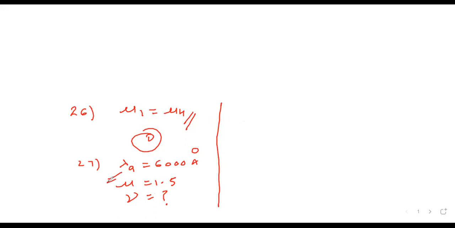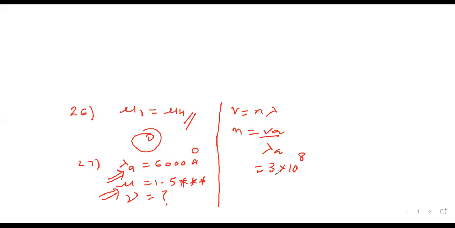So I know lambda air, refractive index is given. I know velocity in air. So can I say directly V equal to n lambda? Therefore, n is V by lambda. Both in air, so it will be same, right? No need of this then.